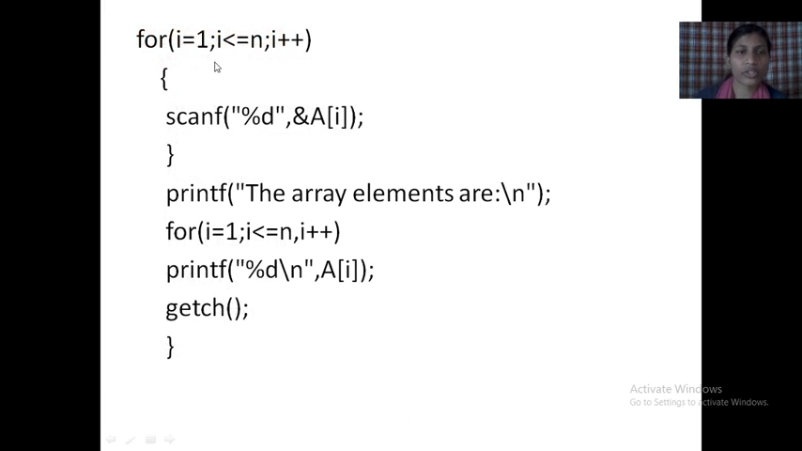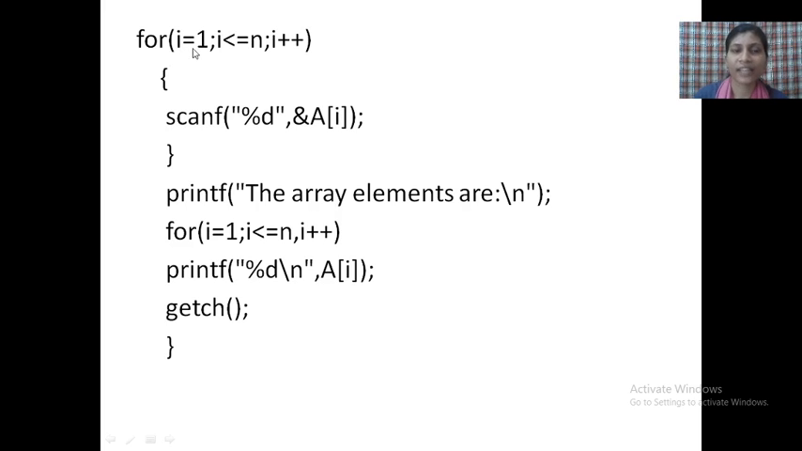See, for i = 1; i <= n; i++. Initially the value of i is declared as 1. This is initialization, condition and updation. In a looping statement these three things are required: initialization, condition and updation. If you are using a for loop, while loop or do while loop, these three things are required. The for loop is one of the looping statements.